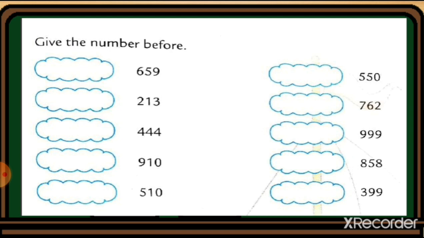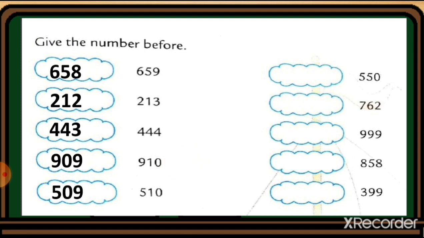Let's see the short recap of it first. So before 659 the number 658 will come. 213. So 212 will come before it. 444. So 443 will come. 910. So before it 909 will come. 510. So before 510 the number 509 will come.